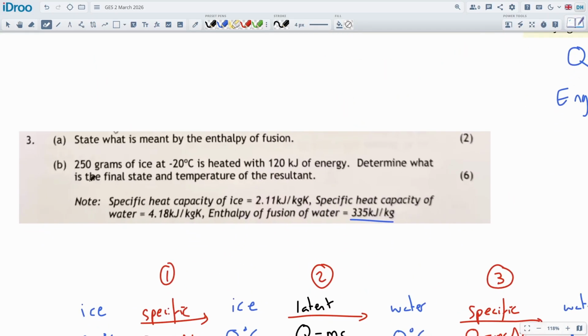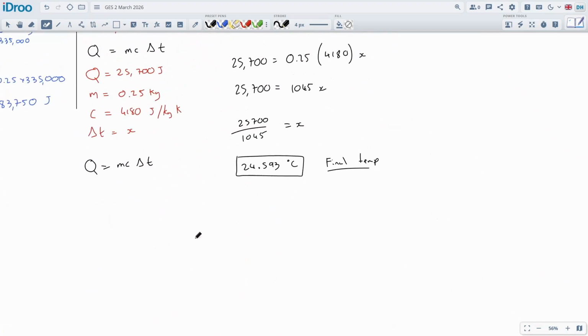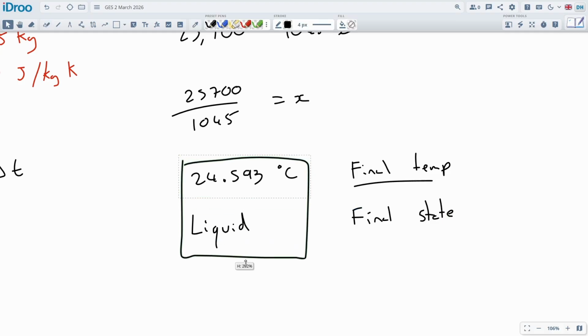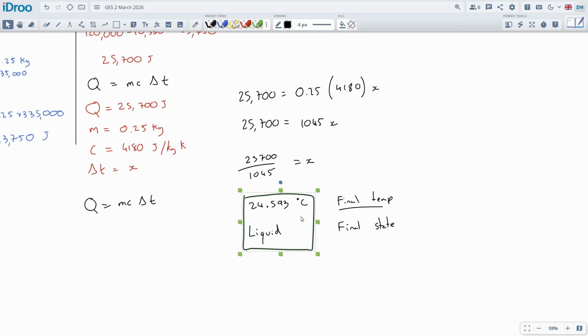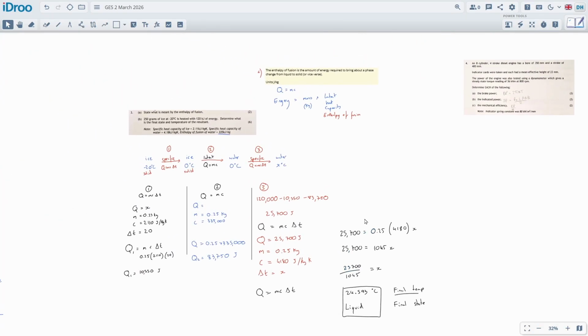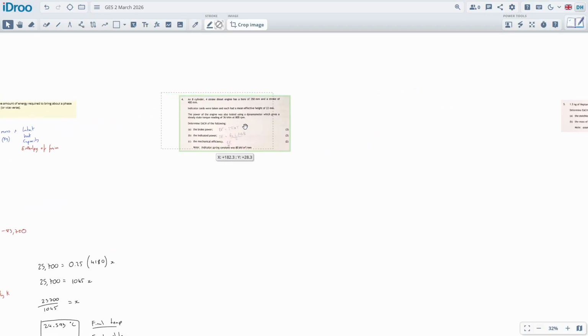Determine what is the final state and temperature of the resultant. Well, we've got the temperature, and the final state will be a liquid. Liquid is the final state, because it could be a solid or it could be a gas as well. That's it. This temperature in degrees Celsius, and it's a liquid. Okay, that was number 3. Let's look at the next one, number 4.